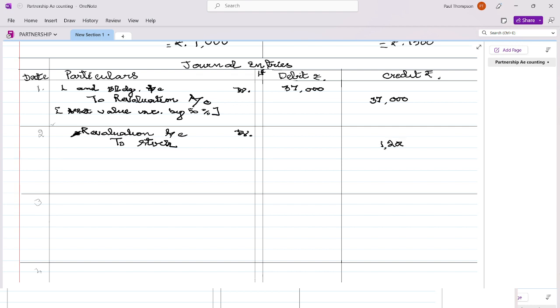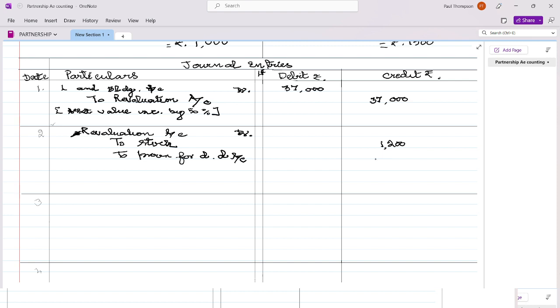And now the provision for debtors is increased, means liability increases, so revaluation is debited to provision for doubtful debts account. That is 4,000.